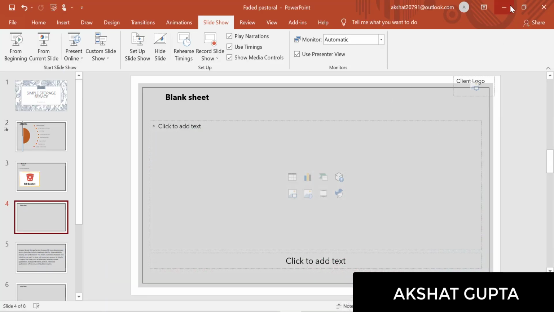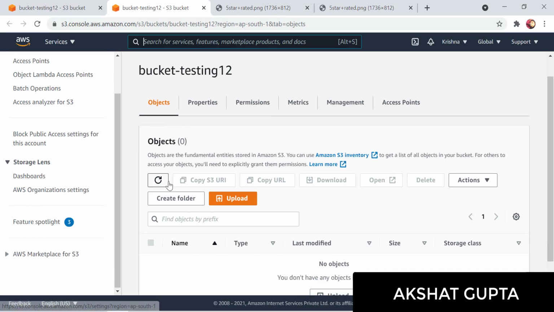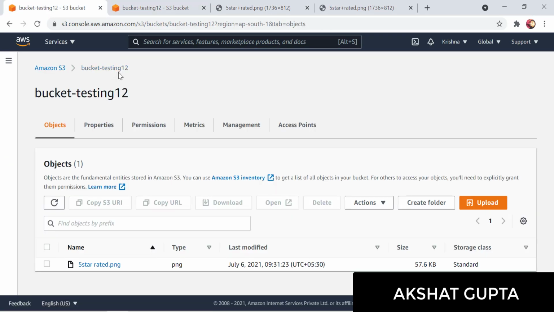So the next topic which we would be discussing is versioning. Let's discuss the versioning in detail. Let me go to the bucket testing again. First let's discuss why versioning is required, why we would be using versioning, how versioning is actually used, and why versioning is so important for us.